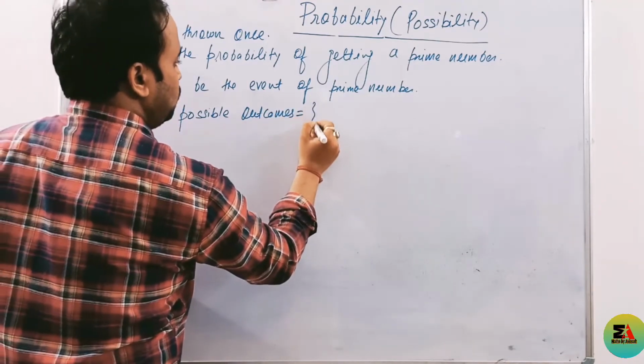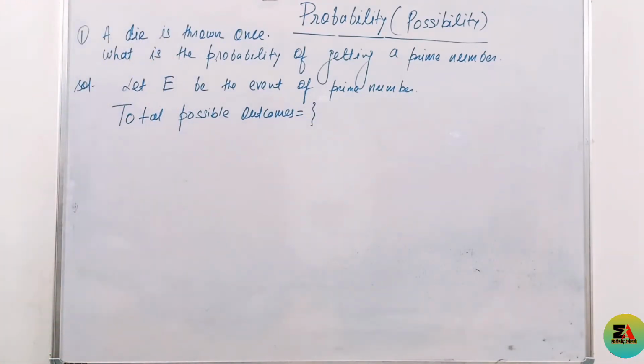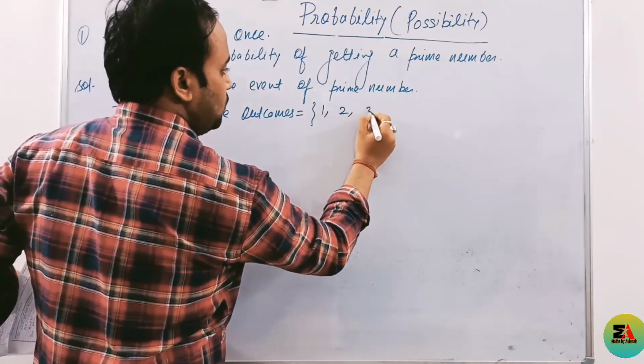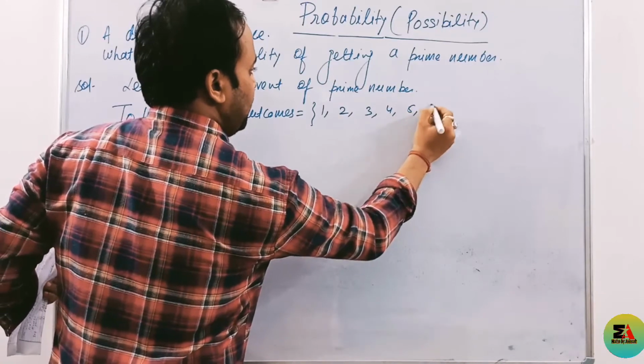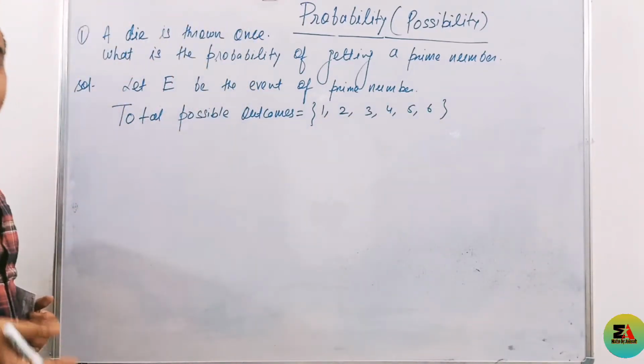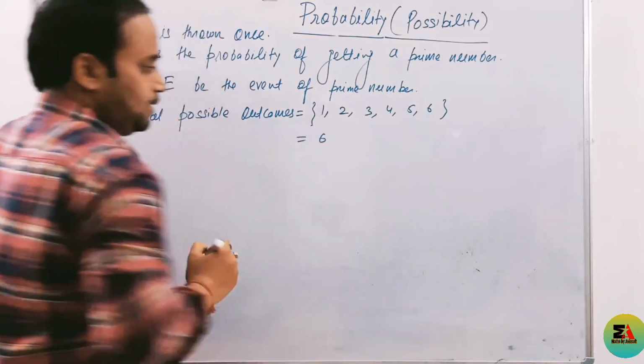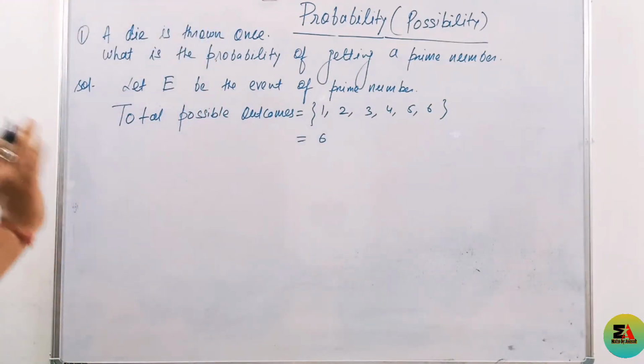Total possible outcomes is equal to, we know that in a dice there are 6 faces. How many outcomes are there? 1, 2, 3, 4, 5, 6. There are 6 faces. It means the total possible outcomes will be 6. Clear? I hope up to this is clear to you.